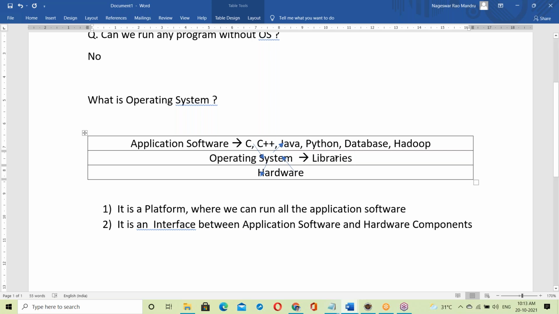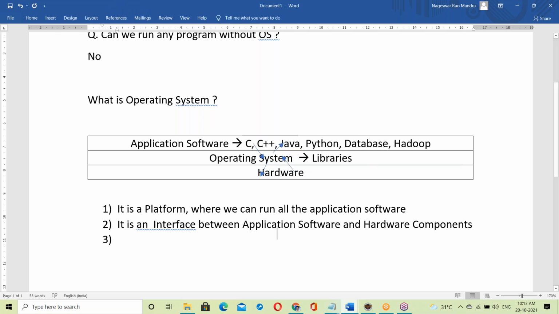Operating systems were developed in the C language. Windows is developed in C, Unix is in C, Linux is in C. Almost all the operating systems were developed in C only. So these are C language input output functions, and the library contains all these C language functions. The OS uses these libraries to communicate between application software and hardware components.